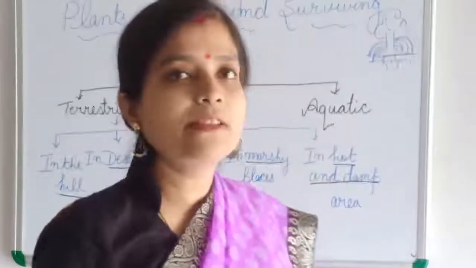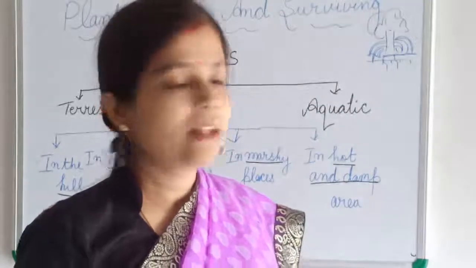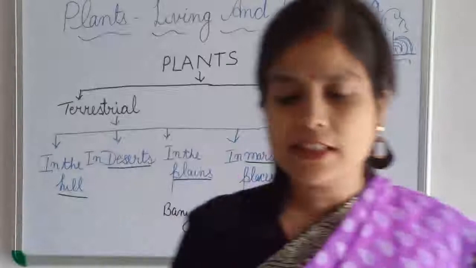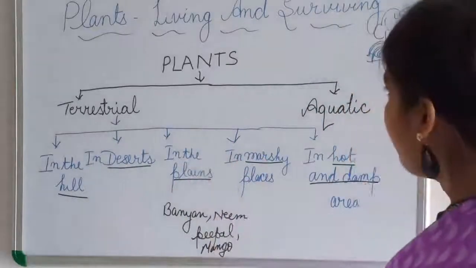And this type of plant is known as a mangrove plant. For example, in the Sundarban Delta we can find these types of plants, mangrove plants.